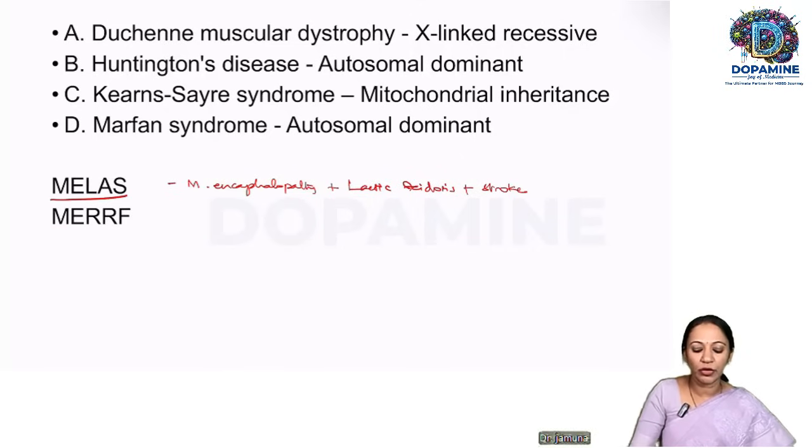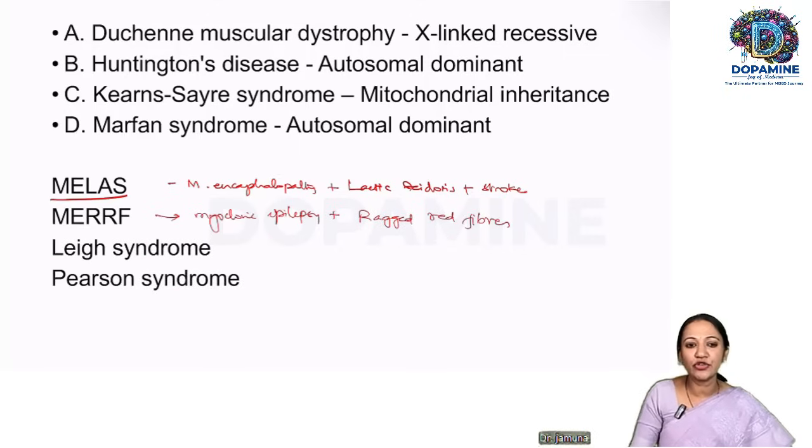What is another mitochondrial inherited disorder? It is MERRF, which is myoclonic epilepsy with ragged red fibers. Other diseases, Leigh syndrome, Pearson syndrome, Kearns-Sayre syndrome, they are all examples of mitochondrial inheritance.